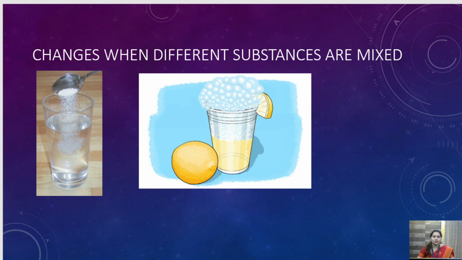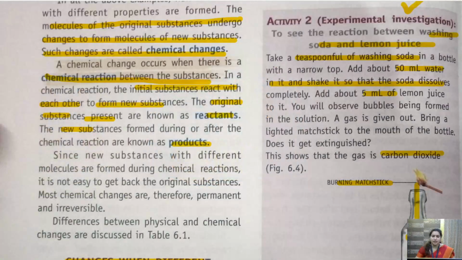So this is a chemical reaction when two or more substances are mixed together. Children, as you can see in the figure also, there are several chemical reactions taking place, as we see in the chapter.